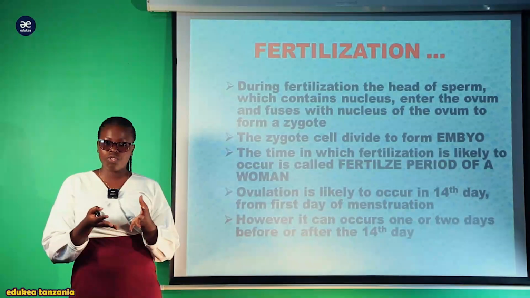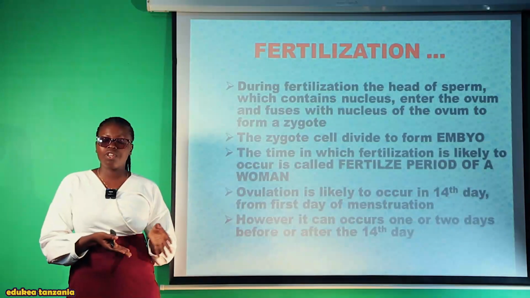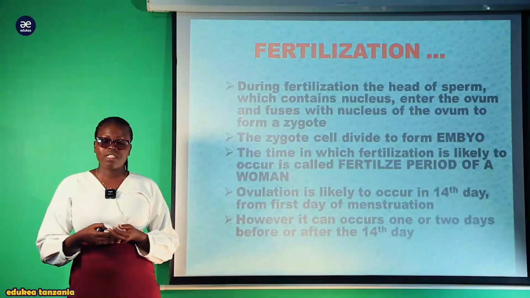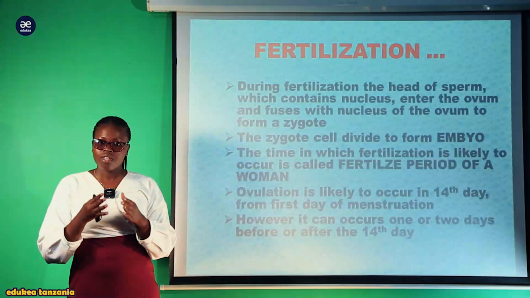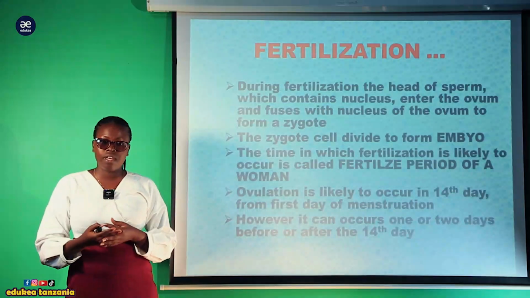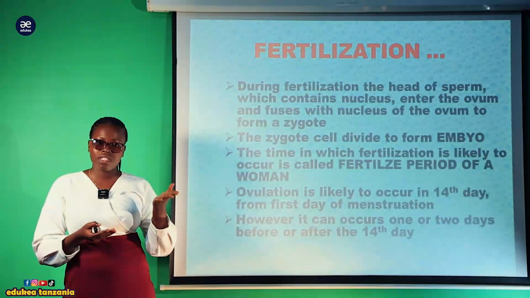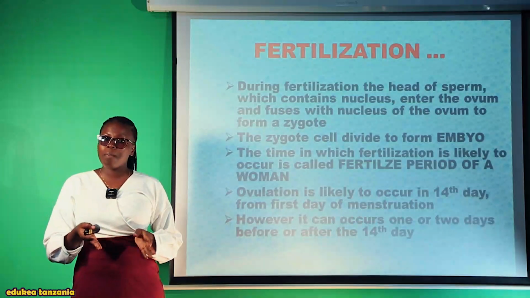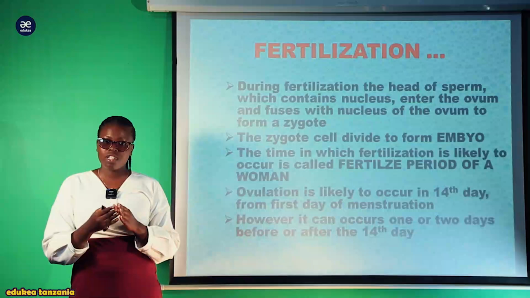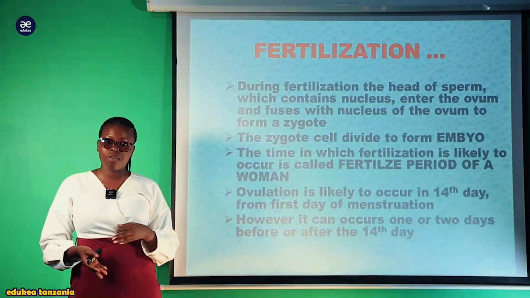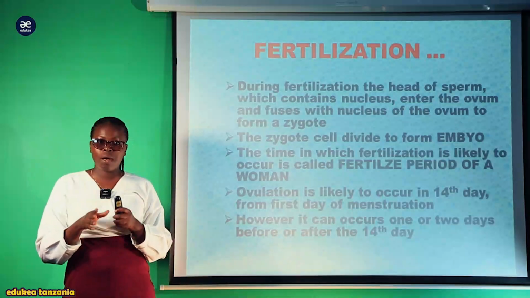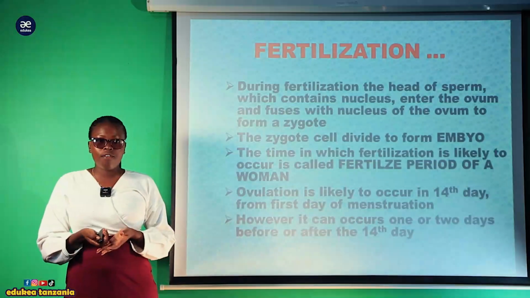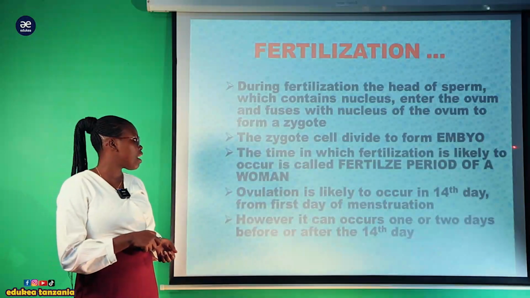Kwa pale kunakuwa kuna fusion of the genetic material from the mother and the father, ambapo wanacontribute kwa pamoja, tutaenda kupata mtoto mwenye character from those two parents, ameenda kuwa as a means of variation. Mtoto atakuwa na mix ya genetic material kutoka kwa baba na nyingine kutoka kwa mama. Take an example, baba alikuwa ni mrefu, mama ni mfupi. Mtoto atakayezaliwa, ukimix gene ya urefu pamoja na gene ya ufupi, ndio kupata mtoto ambaye sio mrefu sio mfupi, ni wa kawaida. So baada ya zygote kuwa formed, atadivide kutengeneza embryo.